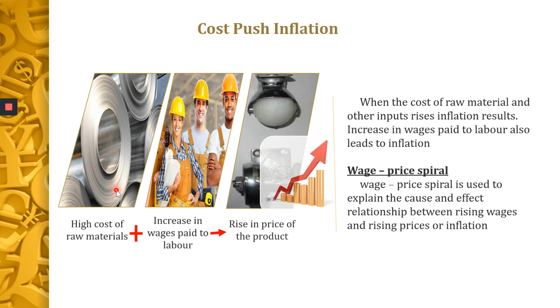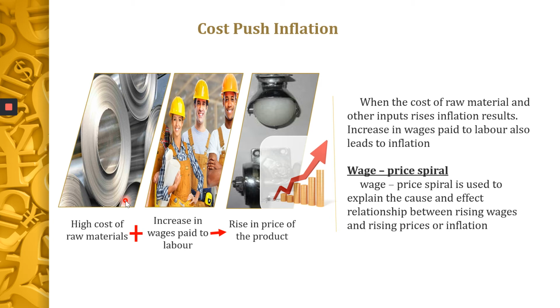The cost of raw materials. Suppose you imagine dosa. What are the raw materials? You need urd dal, you need rice, you need salt. Okay, if the cost of rice, urd dal and salt increases, naturally what will happen when you go to a hotel? Dosa sold for 50 rupees will be sold for 75 rupees because the cost of the raw materials has increased. Then the hotel owner will say there is an increase in the price of the dosa because we did not get any cook to prepare dosa.